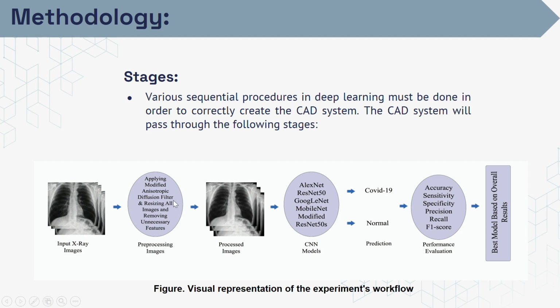In this stage, we'll use different techniques in order to pre-process our images and make them ready to enter our system. The next stage is pre-trained CNN models. In this stage, we'll use different CNN models to make predictions on the data and categorize them into COVID and normal cases. After that, we will analyze our data using different performance evaluations, such as accuracy, sensitivity, specificity, precision, recall, and F1 score. In the end, we will select our best model based on the overall result.